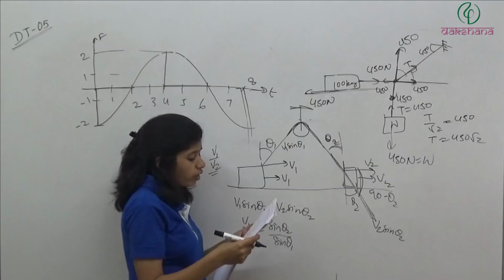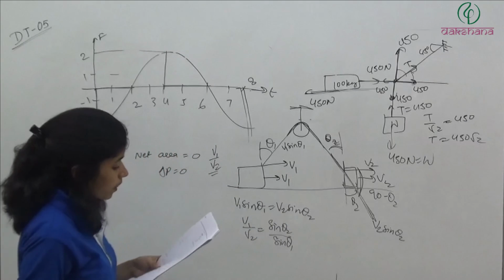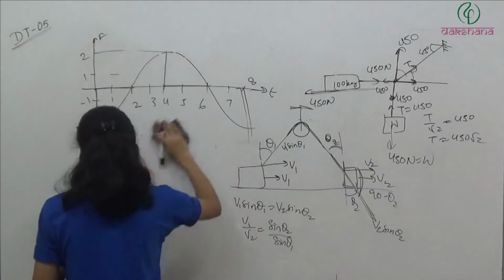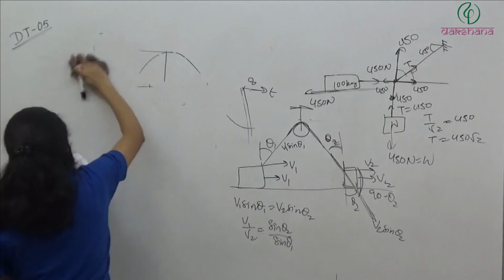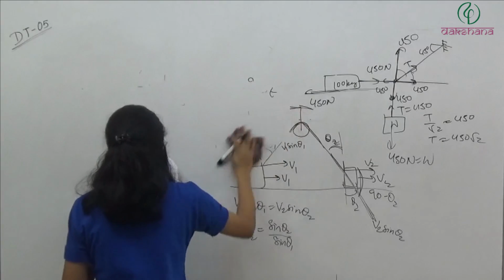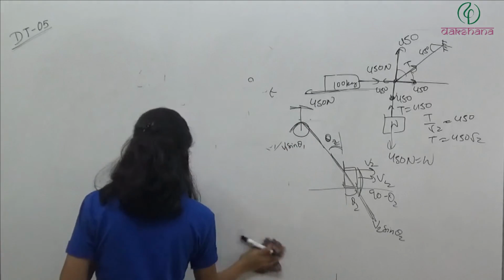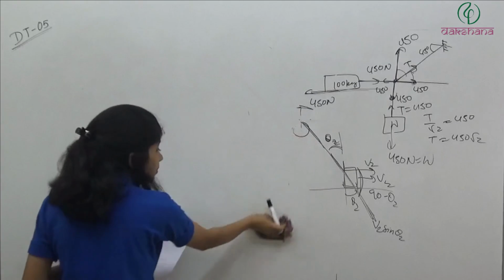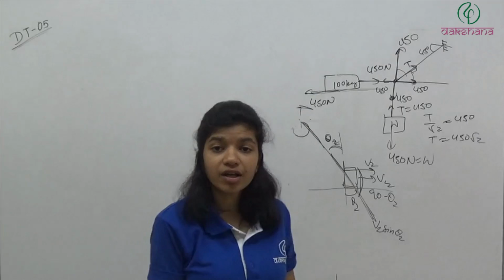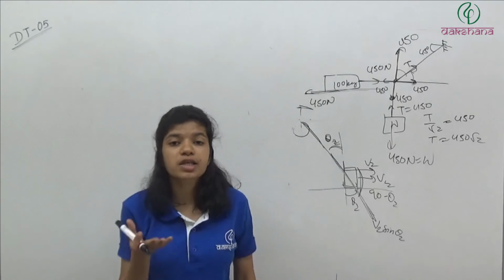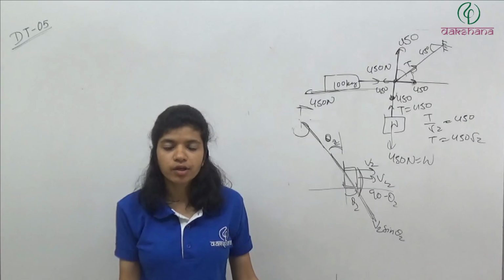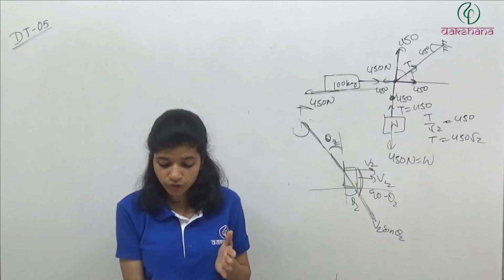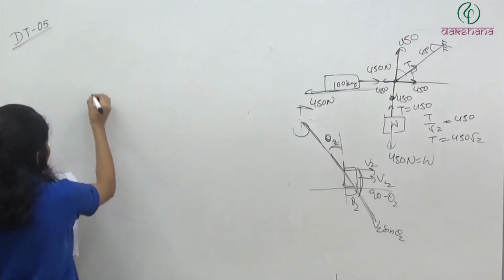Question number 44. Given system is accelerated upward with an acceleration g by 2. If m is 10 kg and pulley and strings have mass 5 kg, the net force acting on the system is, simply acceleration of the system is given, mass of the system is given, what is the net force on the system? ma. So net force, mass of the system is 10 kg is the mass of block and 5 kg is the mass of pulley plus string.